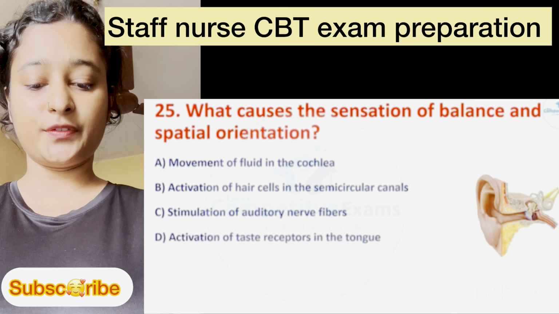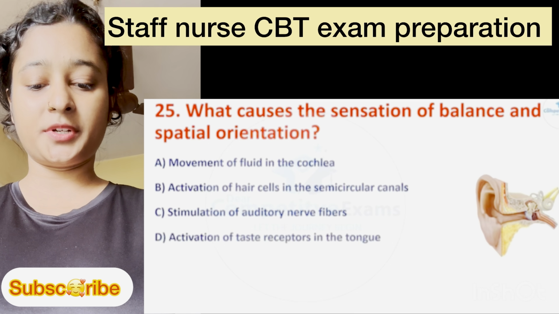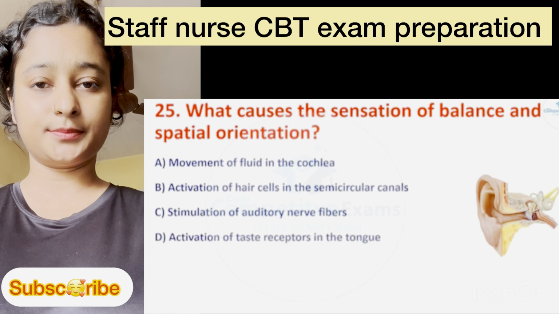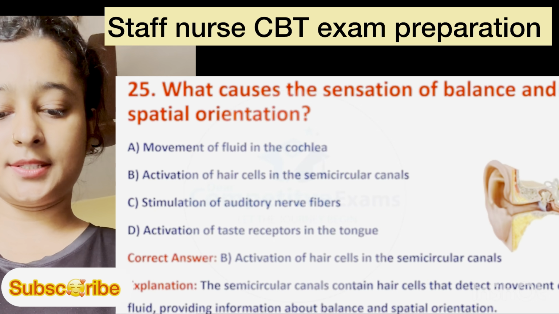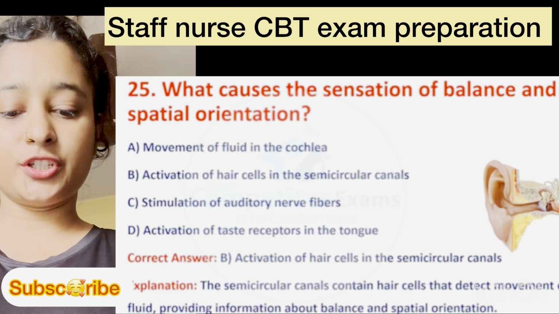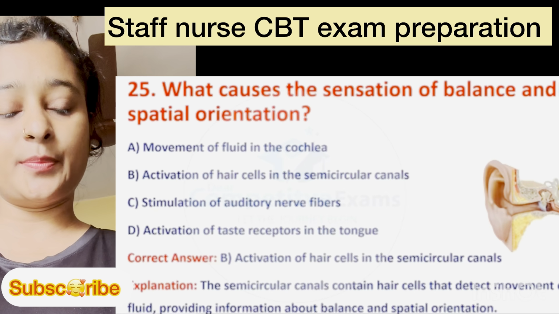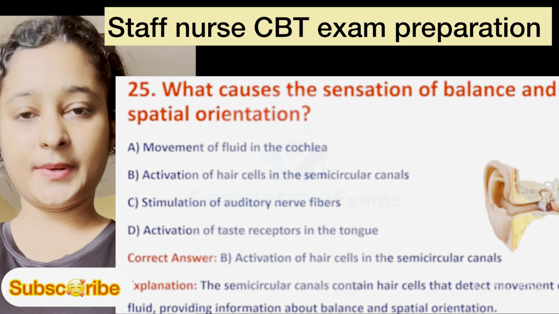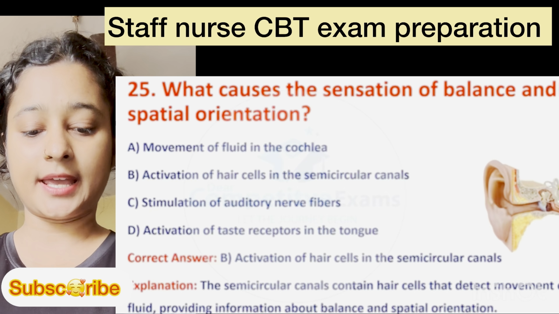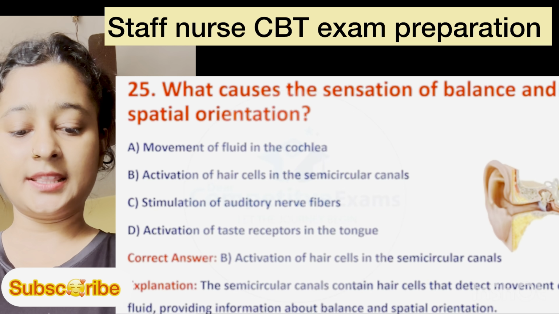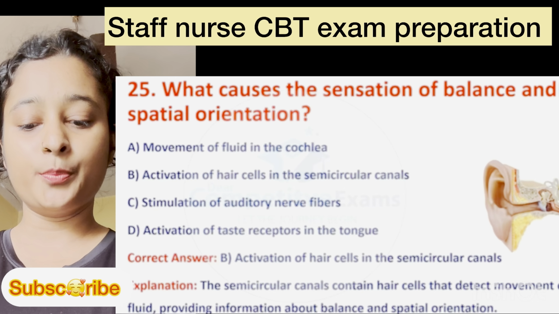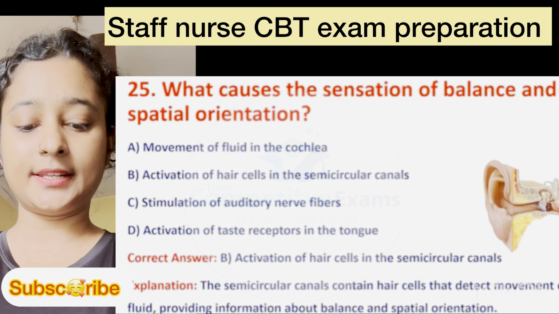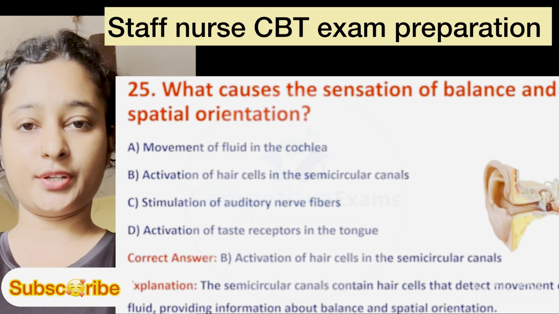Option D is activation of taste receptor in the tongue. Here, correct answer is option B, activation of hair cells in the semicircular canal. Explanation: the semicircular canal contains hair cells that detect movement of fluid, providing information about balance and spatial orientation.